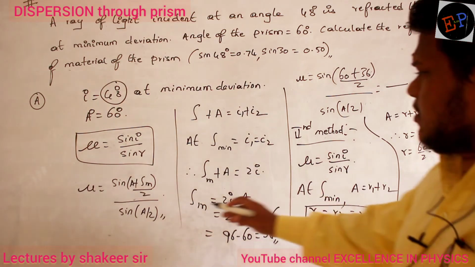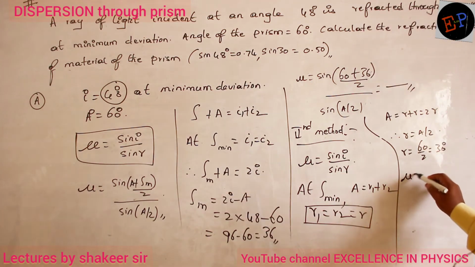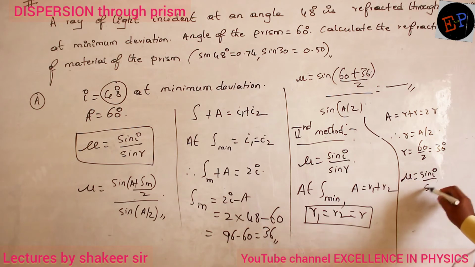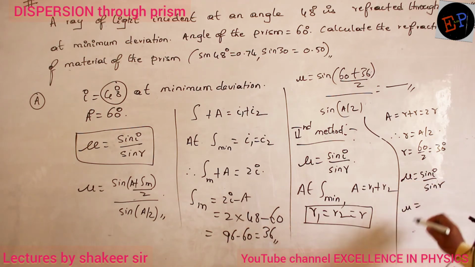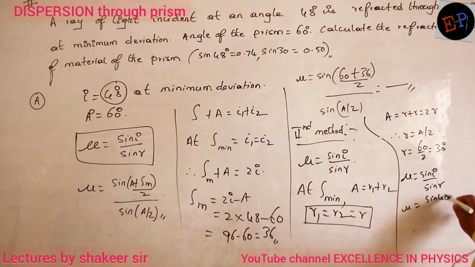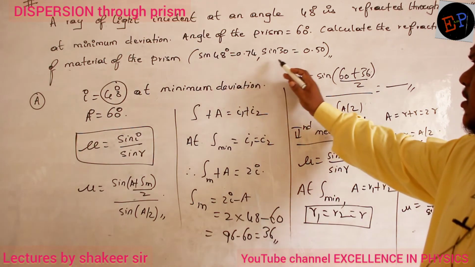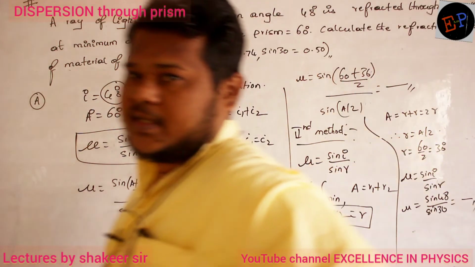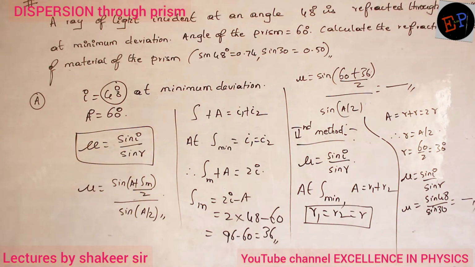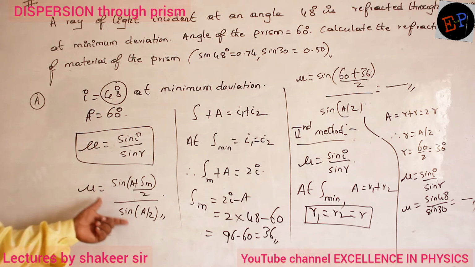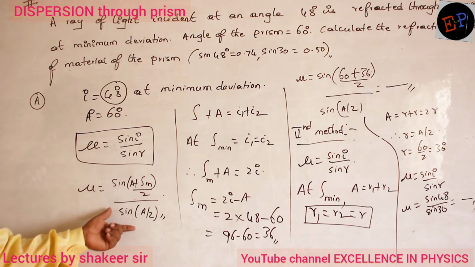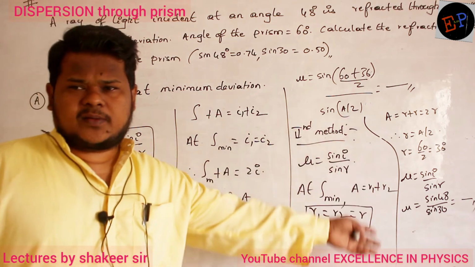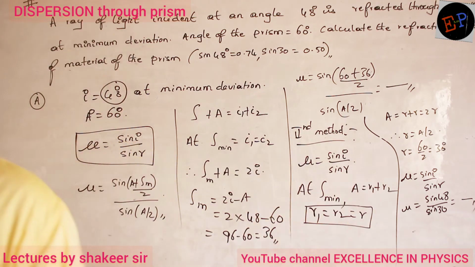Now substitute in this relation. Mu is equal to sin i divided by sin r. So mu is equal to sin 48 divided by sin 30. The sin 48 and sin 30 values are already given, so just substitute them and you will get the required answer. That is how we do the calculation. Are you able to understand? So there are two methods: you can use the minimum deviation formula for finding the refractive index of the prism, or you can apply Snell's law. Fine.